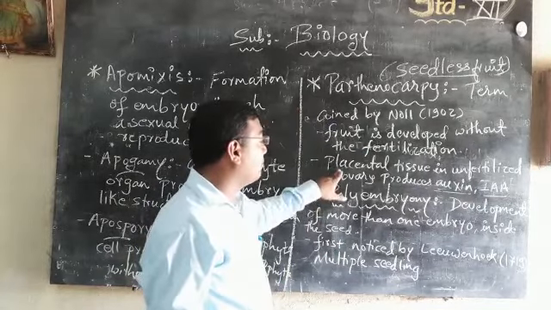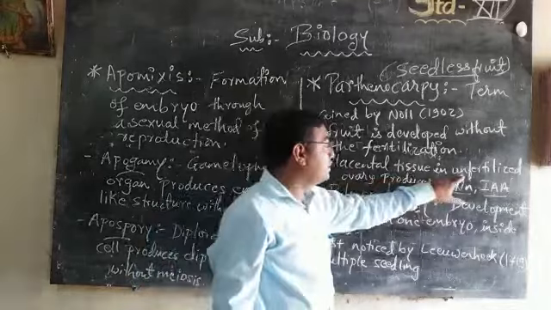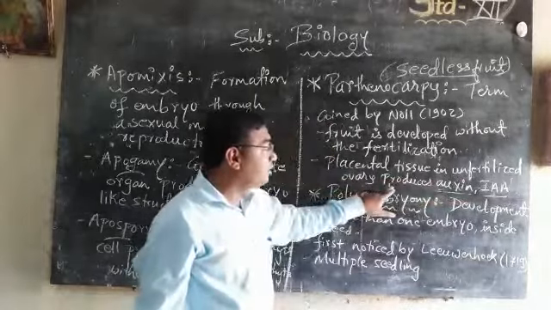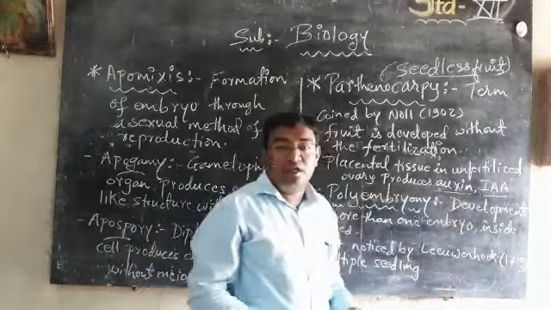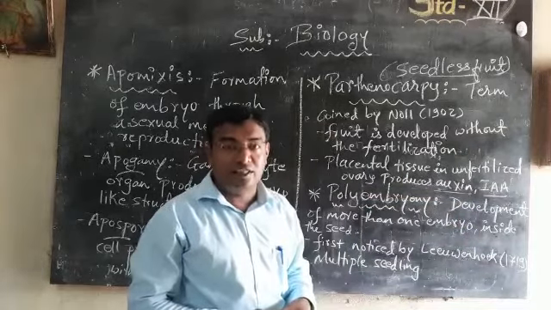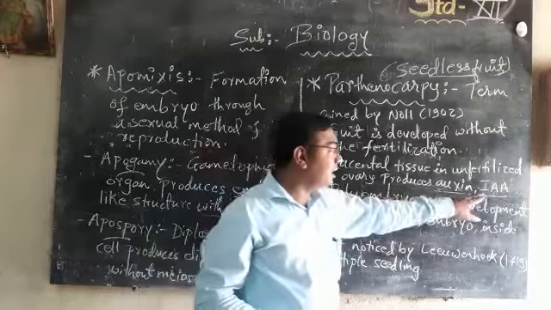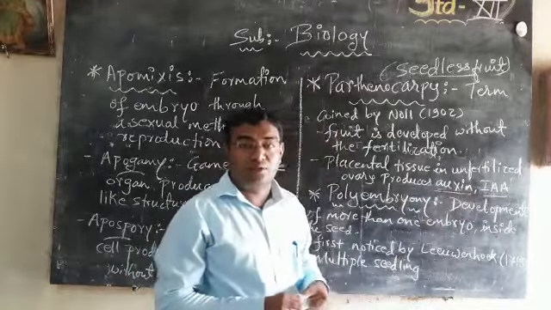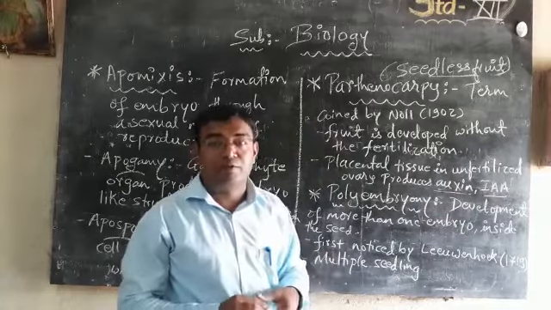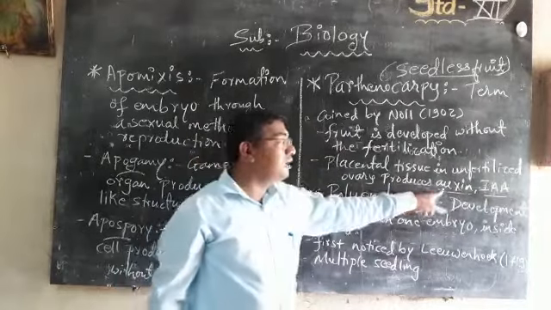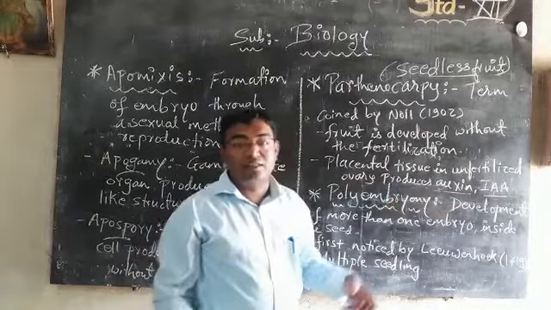Parthenocarpy is generally formed because the placental tissue of the unfertilized ovary produces auxins and IAA. What is the meaning of IAA? IAA means indole acetic acid. So indole acetic acid and auxin are the two plant hormones responsible for the formation of parthenocarpic fruit. Artificially these two are also sprayed on the crop to get a seedless variety.